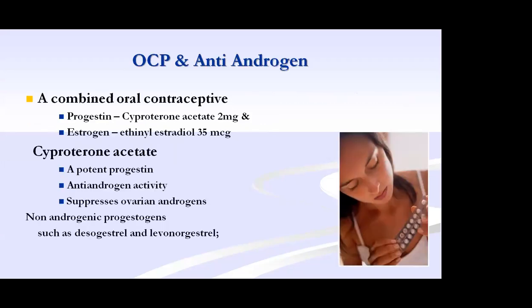That is progesterone and estrogen: preferably cyproterone acetate 2 milligram and ethinyl estradiol 35 microgram. The same procedure, started on day 3 or day 4 for 21 days, then withdrawal, and again starting on day 3. It has to be continued for 6 months to 1 year.